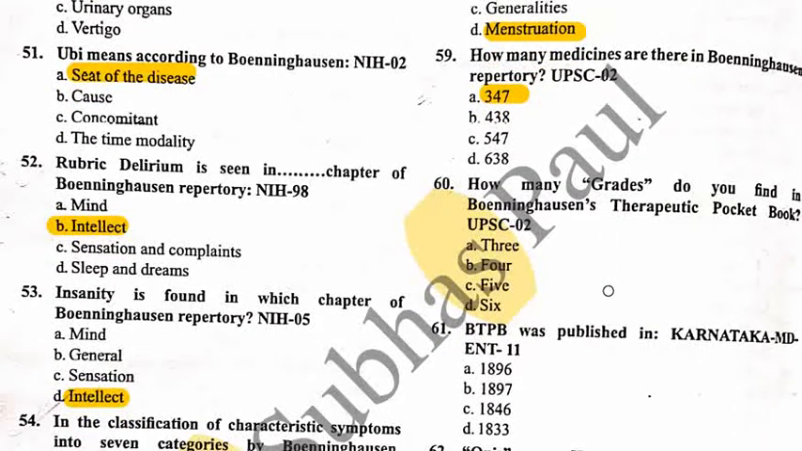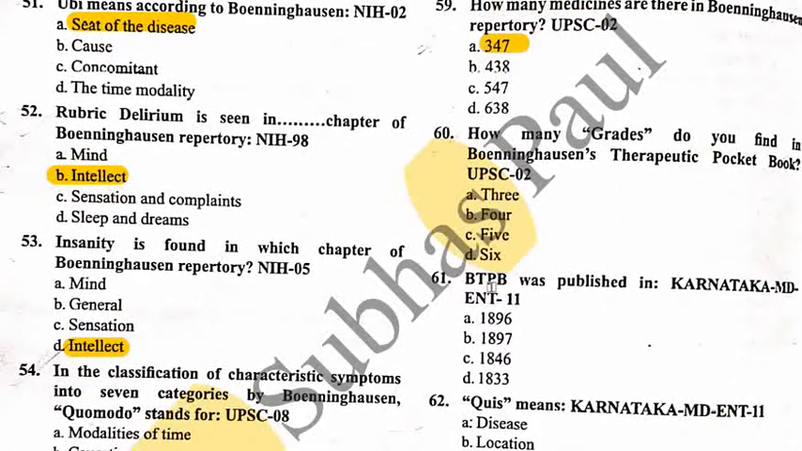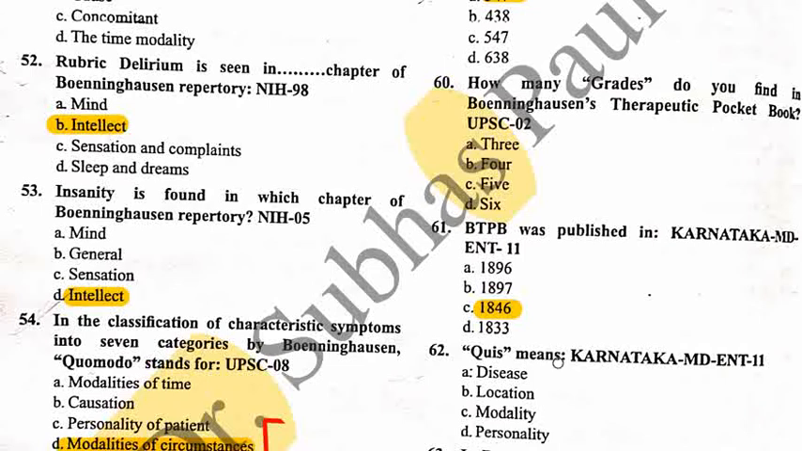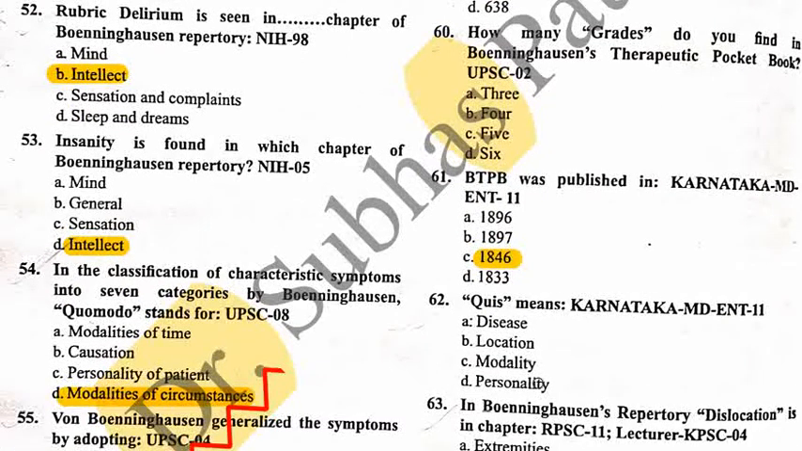Okay. Next question, 61. BTPB was published in option A 1896, option B 1897, option C 1846, and option D 1833. So the correct answer is 1846, which was published in German language. Then 62, quiz means: option A disease, option B location, option C modalities, and option D personality. So the correct answer is option D, personality.